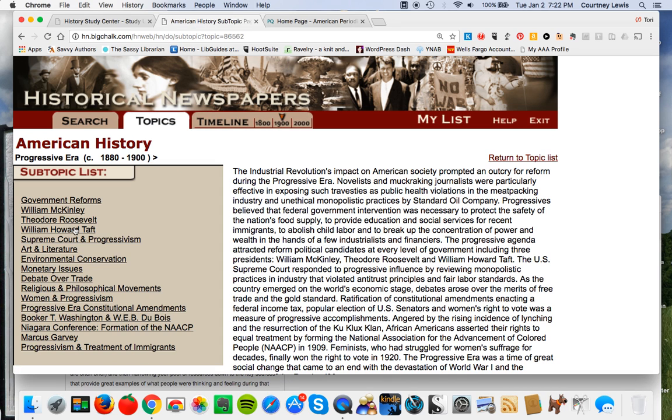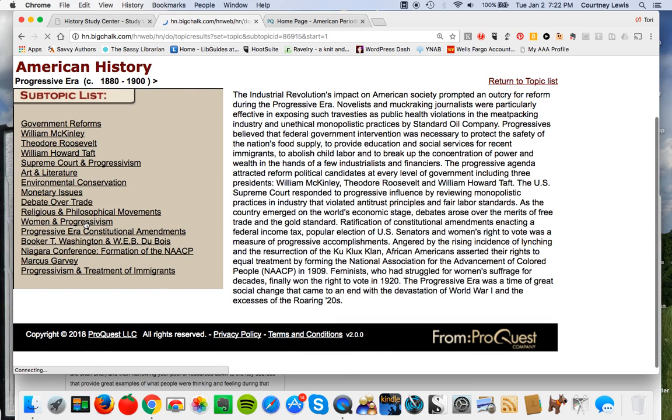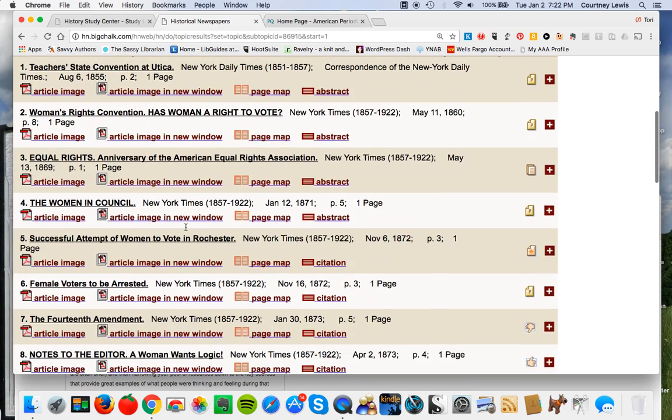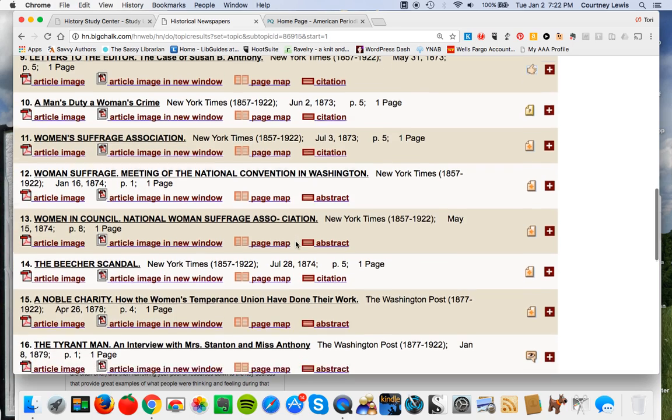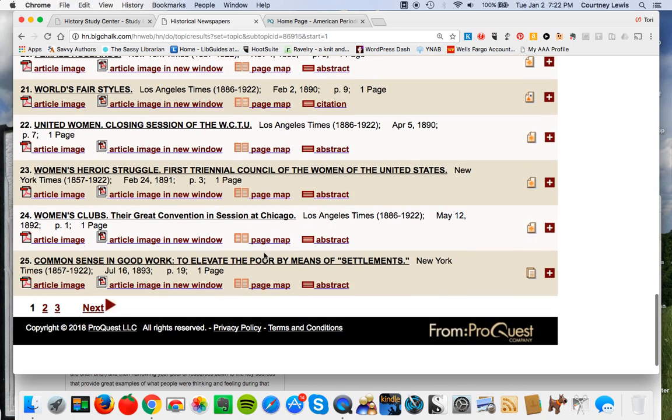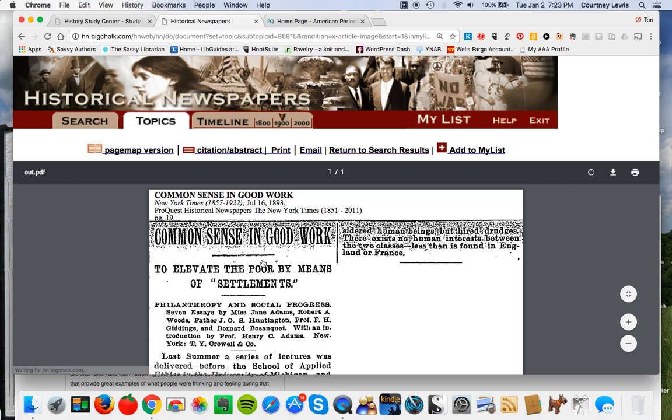I really thought there was a lot in the Progressive Era that was really interesting. I was thinking about the women in progressivism, and one of the things that I thought was neat was how they characterized settlement houses. And settlement houses were a specific movement, probably most popularized by Jane Addams, Addams with two D's, who founded a series of settlement houses that were sort of community centers that were meant to encourage immigrant populations to come and assimilate and learn how to be American while also alleviating the poverty that many of them found themselves in.